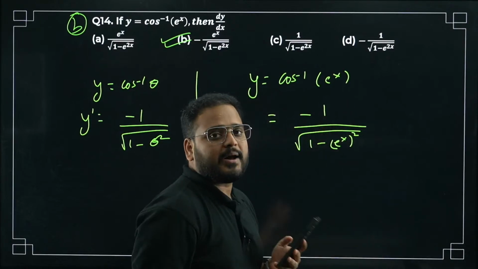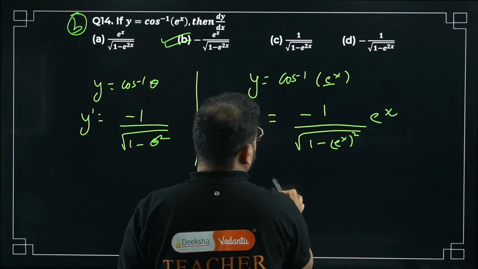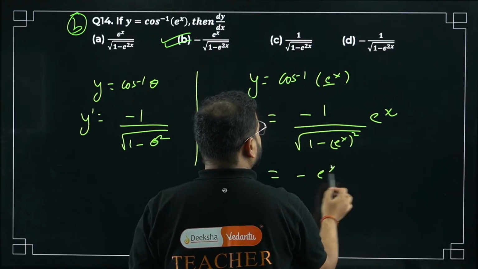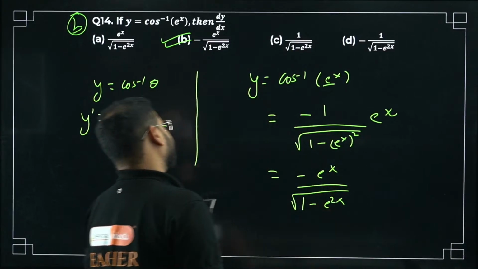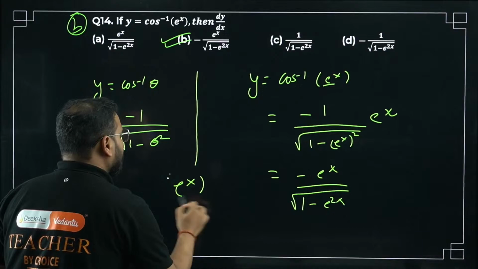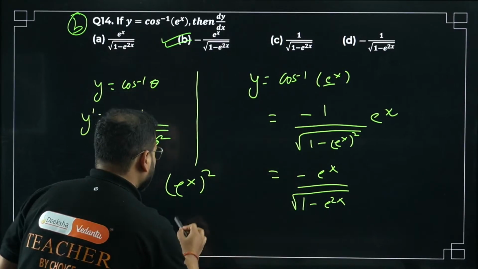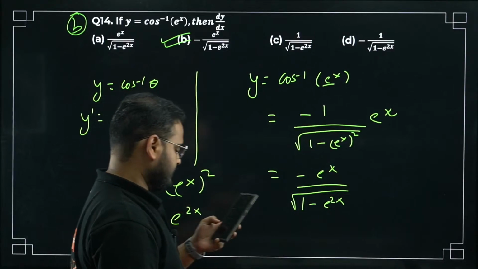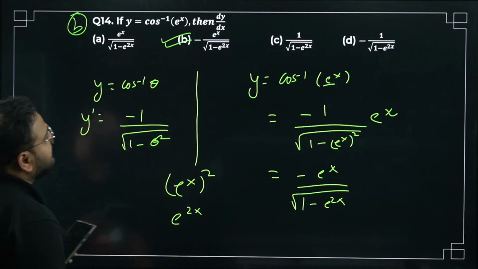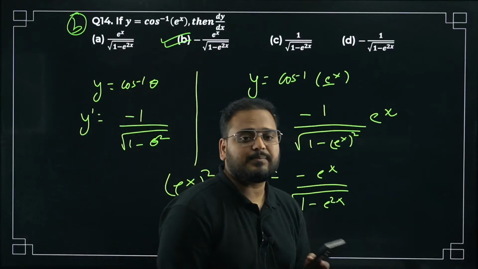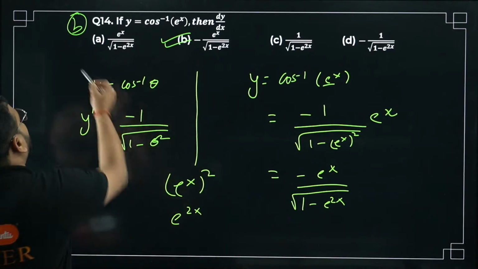Chain rule will apply on e power x, so differentiating e power x gives the same e power x. Simplify this: minus e power x divided by root of 1 minus e power 2x. Power to power gets multiplied, so e power x to power 2 is e power 2x. Clear? So minus e power x upon root of 1 minus e power 2x is the right answer. Option B is correct.